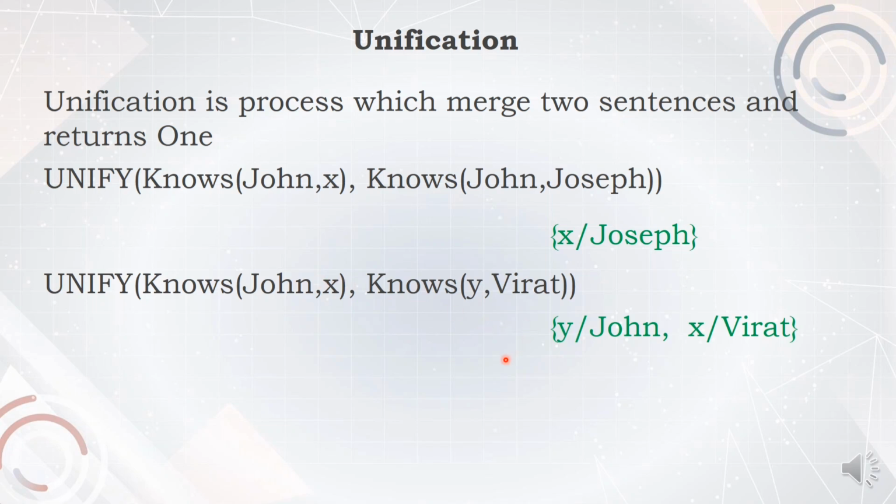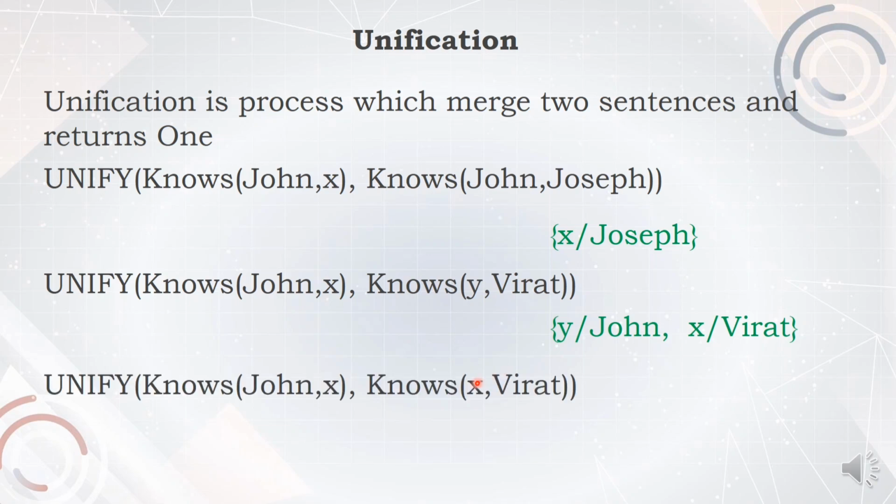You can also see one more complication in the next statement. What is that complication? Look carefully. John knows X. X knows Virat. What is the conclusion here? John is nothing but X as well as Virat is nothing but X. There is a contradiction. Can you do unification? No, you cannot do unification. If you unify, the result will be a failure.